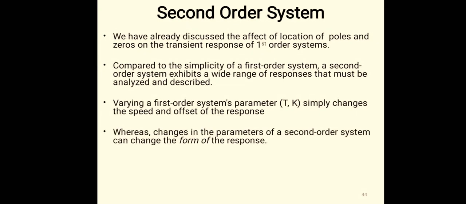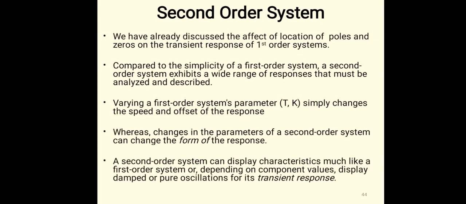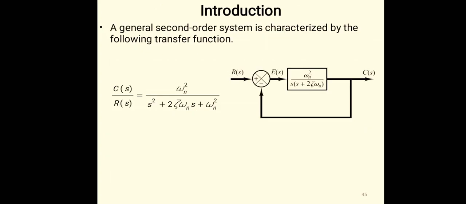Okay, so we'll see here there are various parameters of the second order system, various time domain specifications. The general second order system is described by the following transfer function, that is C of s upon R of s is equal to omega n square divided by s square plus 2 zeta omega n s plus omega n square. See, this is the closed loop system where the forward gain is omega n square upon s into s plus 2 zeta omega n, feedback element is 1 here, so it becomes the transfer function omega n square divided by s square plus 2 zeta omega n s plus omega n square.